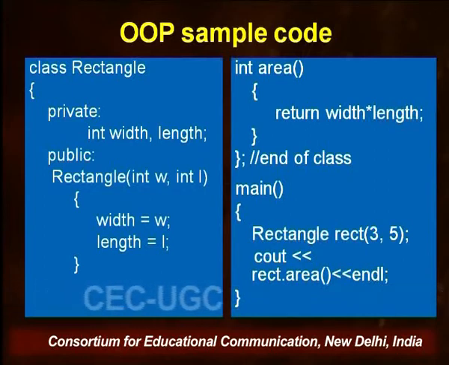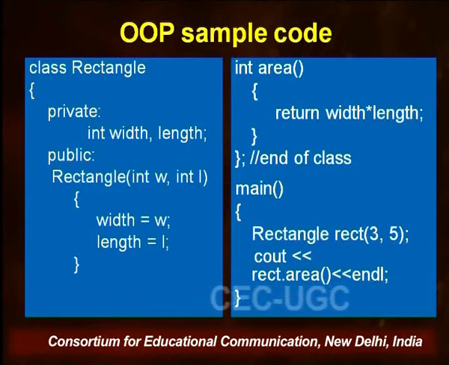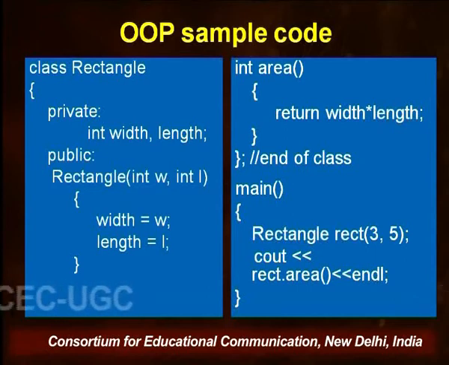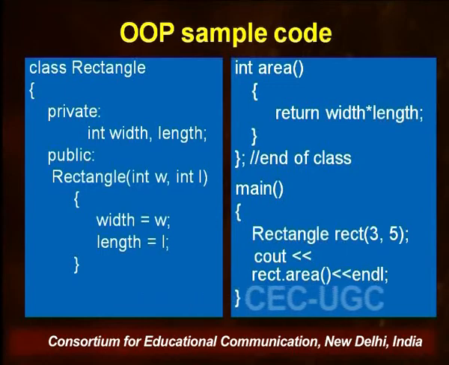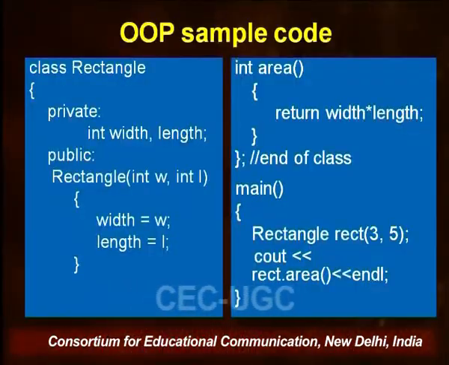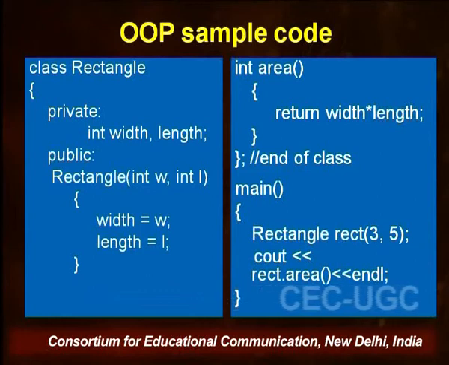If I am talking about an object oriented programming example, I will be building a class. Here the class is rectangle, then I have created one object. You can create as many as you want. So rectangle rect 3, 5 is one, so rect is one object. We can create rect1, rect2, rect3, and so on and so forth.